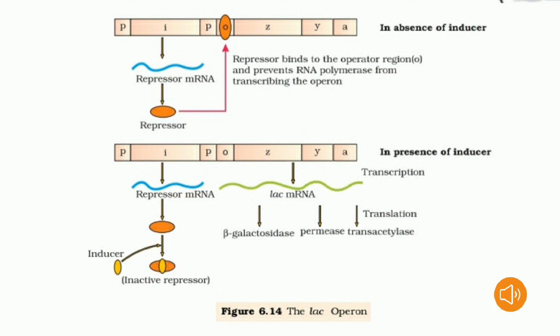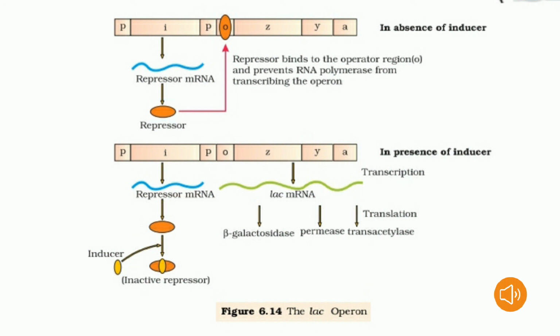LacZ codes for the enzyme beta galactosidase, LacY codes for the enzyme lactose permease, and LacA codes for the enzyme thiogalactoside transacetylase. They are given clearly in the picture.